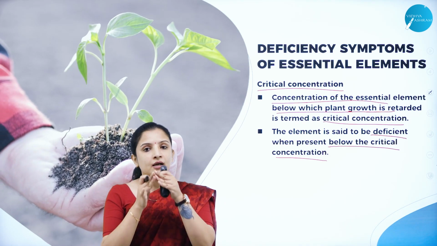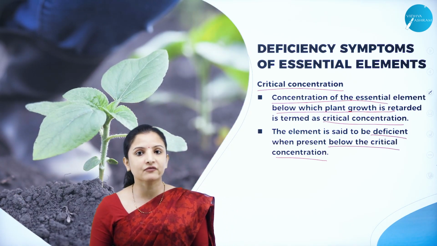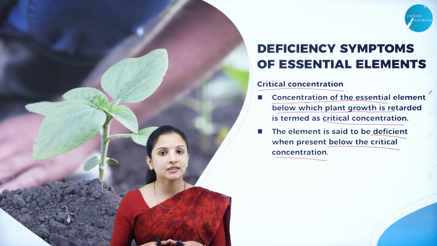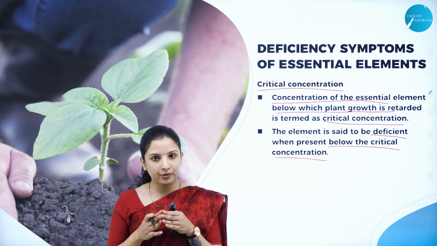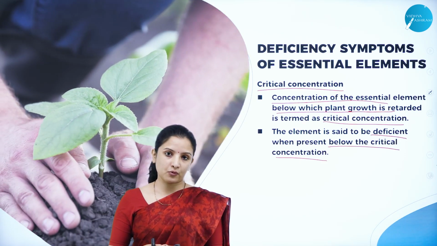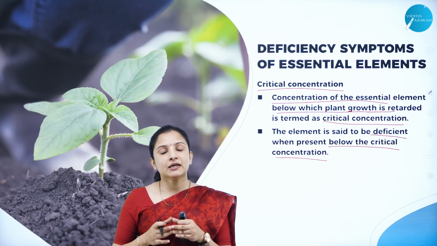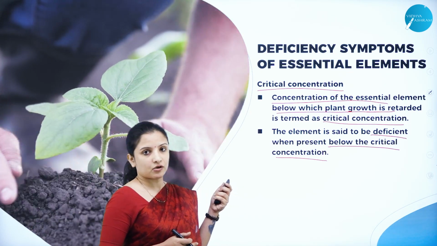So that is why each and every nutrient or essential element that is added to the soil should have its particular critical concentration, and if it is not provided to the soil, it will completely retard the growth of the plant. So this is about critical concentration.